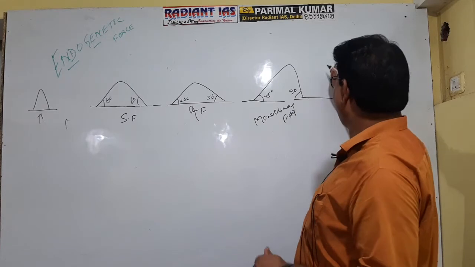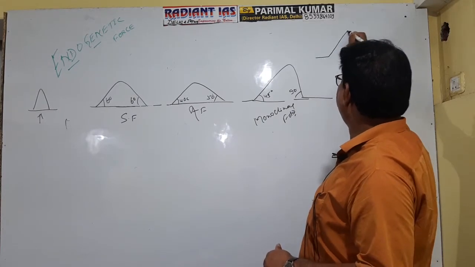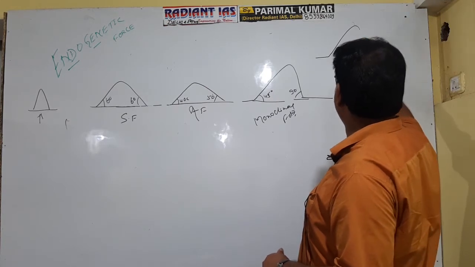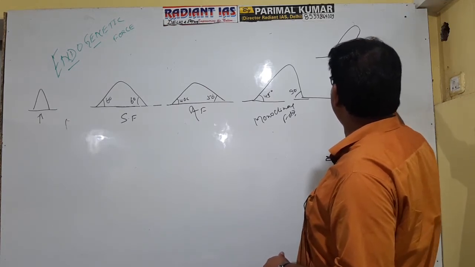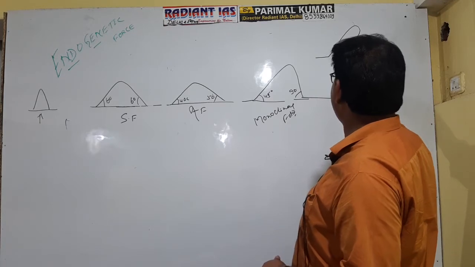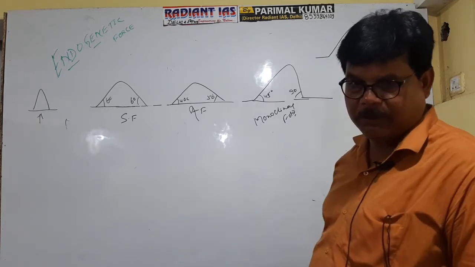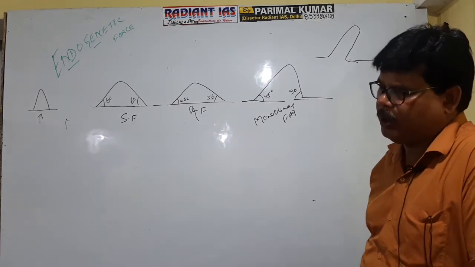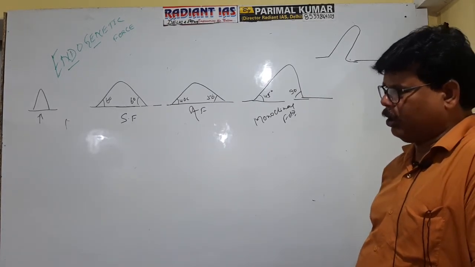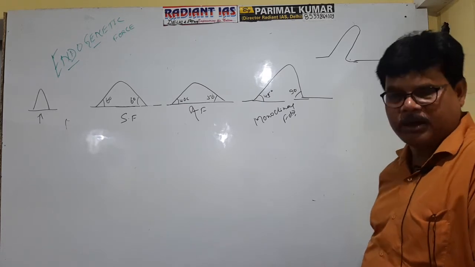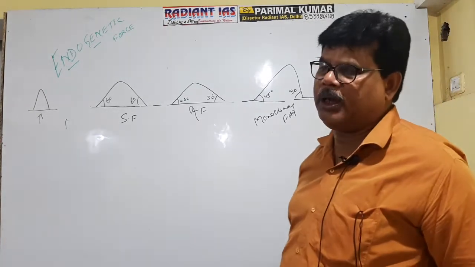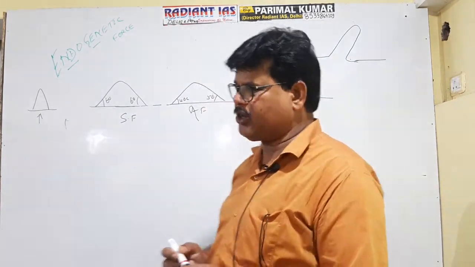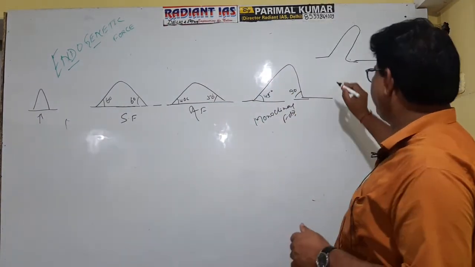But if folding occurs in this way, in which both limbs are parallel, these limbs appear to be parallel. Na? Both limbs are parallel, but they are not parallel to the earth surface. Getting well? Okay, try to recall and retain that the type of fold in which both the limbs are parallel but not parallel to the earth surface is referred to as isoclinal fold.